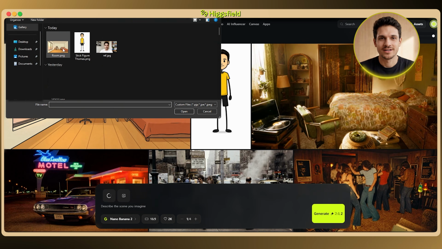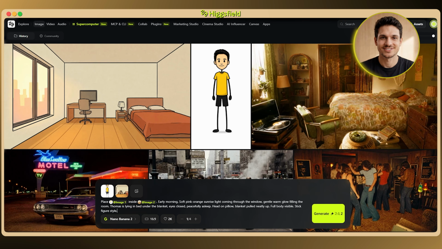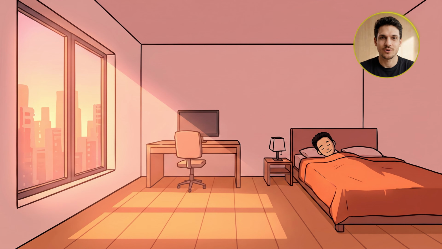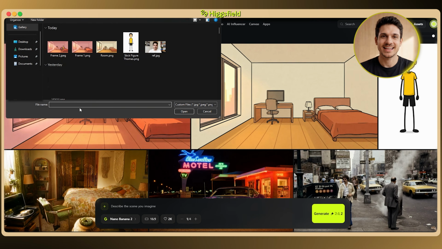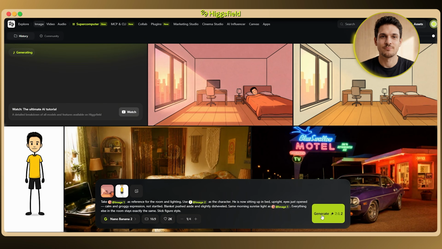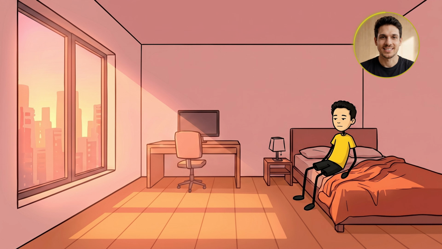So I start with frame 1, my stick figure asleep in bed under a soft pink sunrise. And right away it looks like a real early morning, soft and warm, not like a flat drawing. Then I carry that same frame forward and just nudge the day on, sitting up groggy in the same morning light. It's the exact same room and light. I've only moved my stick figure into the next pose.